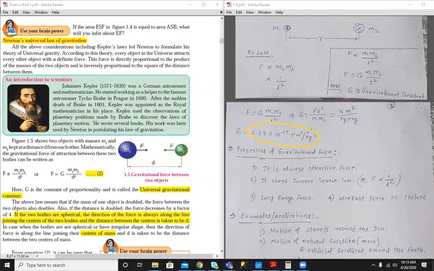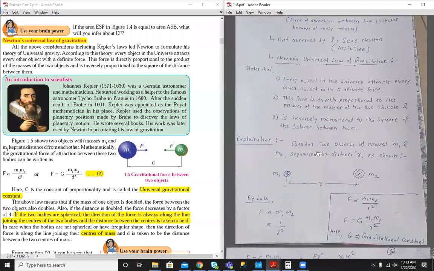In SI units, what is the unit? Newton meter square per kg square. In CGS, what will be the unit? As in CGS the unit of force is dyne, the unit of length is centimeter, and the unit of mass is gram, the unit in CGS will be dyne centimeter square per gram square.